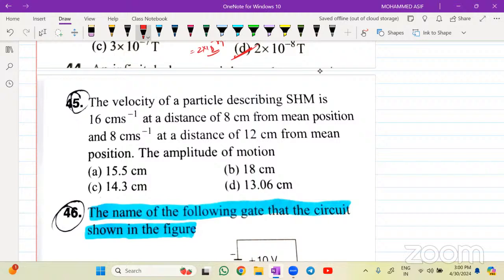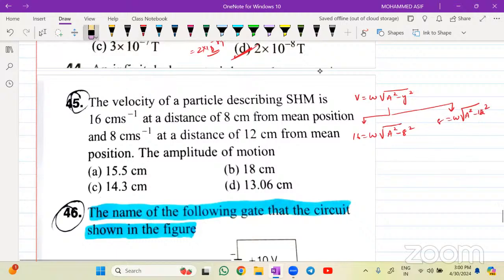You know the formula velocity as a function of your amplitude. V is equals to omega under root of a square minus y square. ये वाला फॉर्मूला इसको फर्स्ट केस के लिए क्या करोगे, 16 is equals to omega, this is under root of a square minus this is your 8 square, and another one is given for me in the problem, this is 8, this is omega under root of a square minus another one is right now for me 12 square, this one is your 12 square.